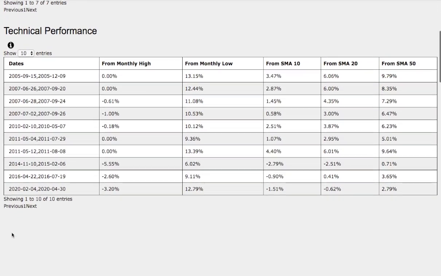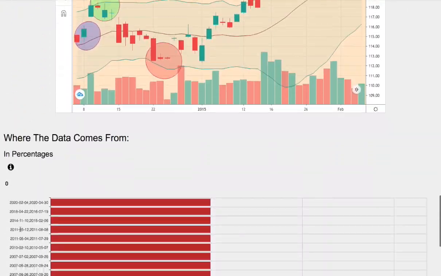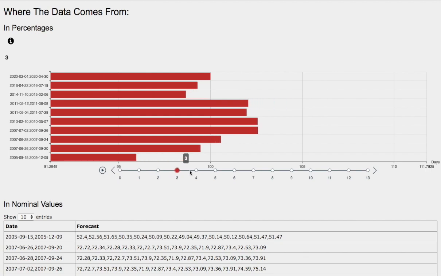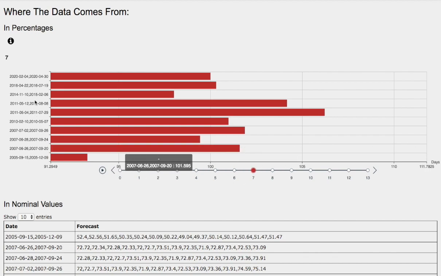And now let's examine the day-by-day forecast for gold futures. So we have 1 day out, which will be a Friday, and then 2 days out, 3 days out, 4 days out, 5 days out, 6 days out, and 7 days out. So which one of these models should we focus on?